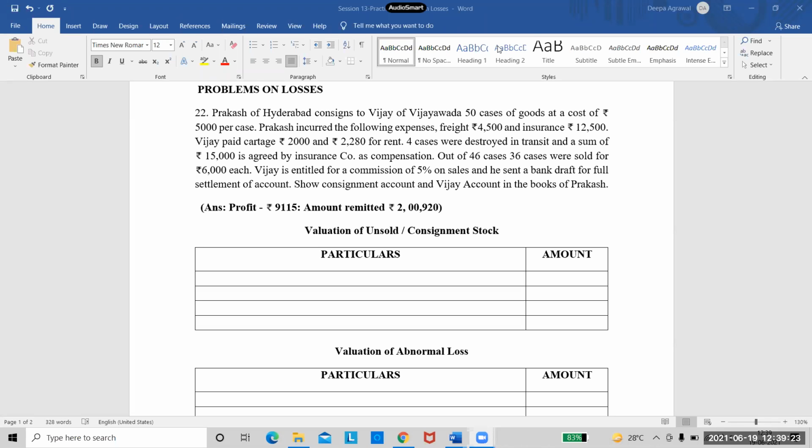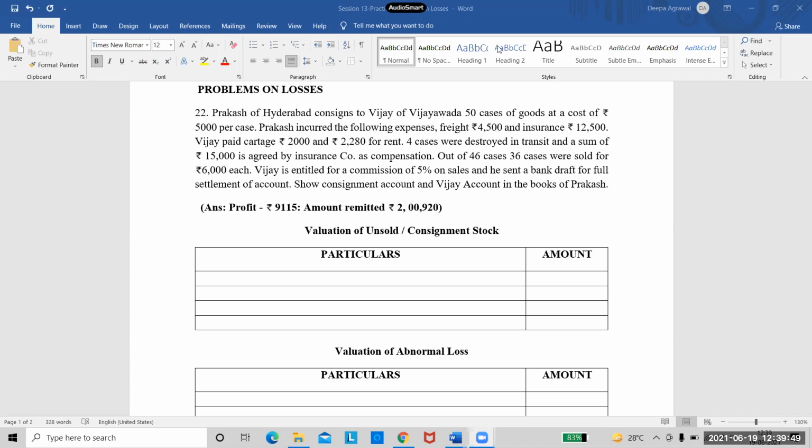He paid cartage 2,000 and 2,280 for rent. So out of these two, tell me which is non-recurring and which is recurring. Cartage is non-recurring, whereas rent is a recurring expense. So we will not take rent when we are calculating consignment stock.